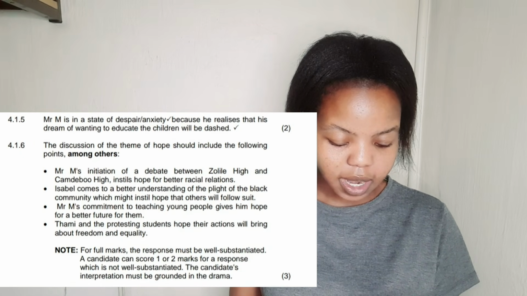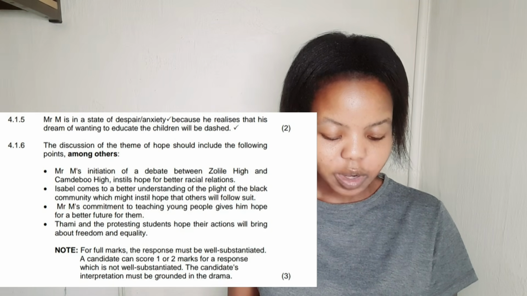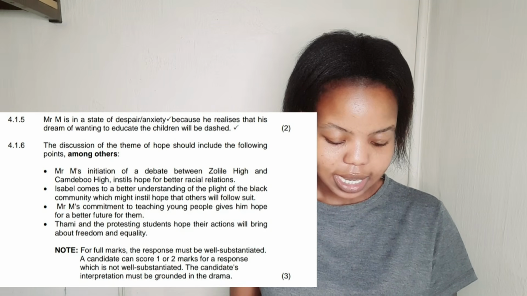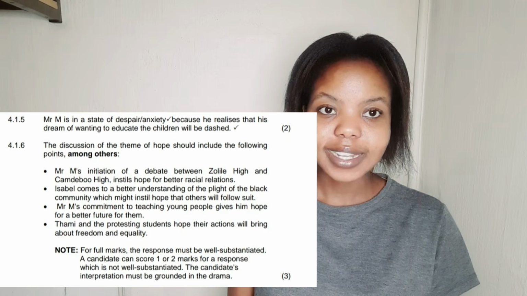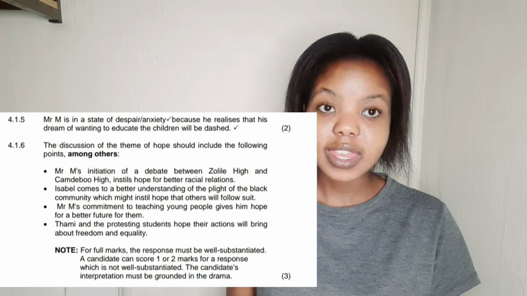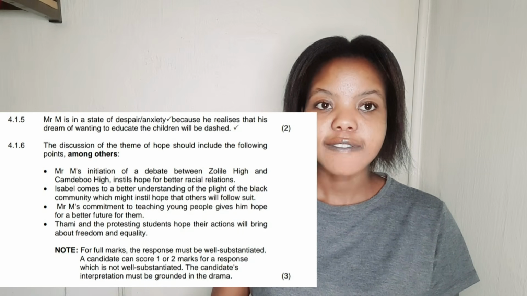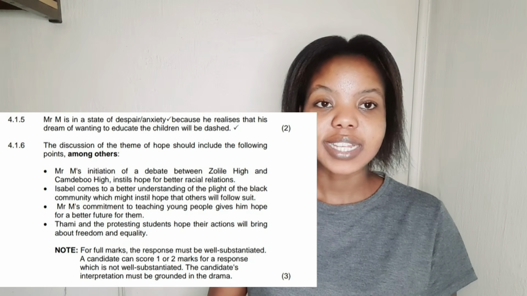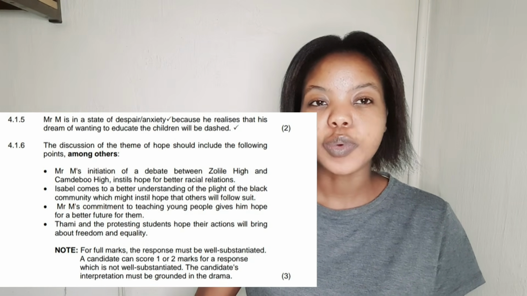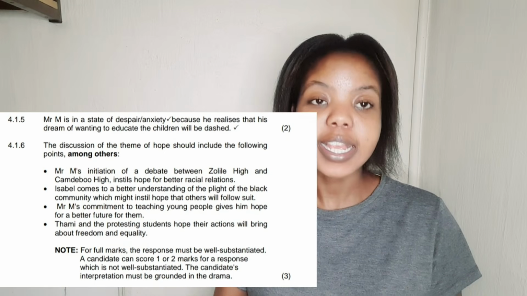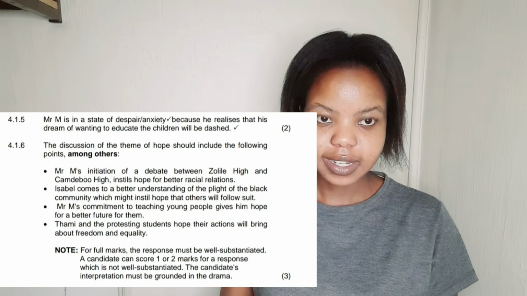Okay. Another one, Thami and the protesting students hope their actions will bring about freedom and equality. The theme of hope. Okay. Thami hopes that if he protests, as the students protest, their protest will bring about freedom and equality to the black people. All right. Okay.